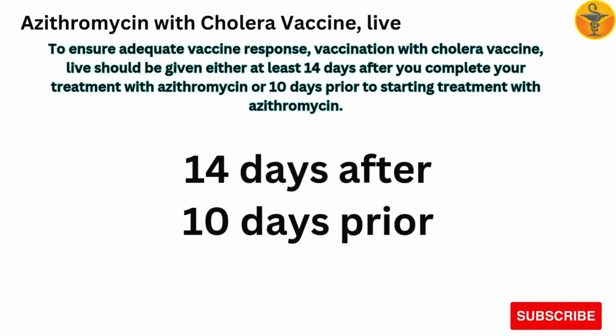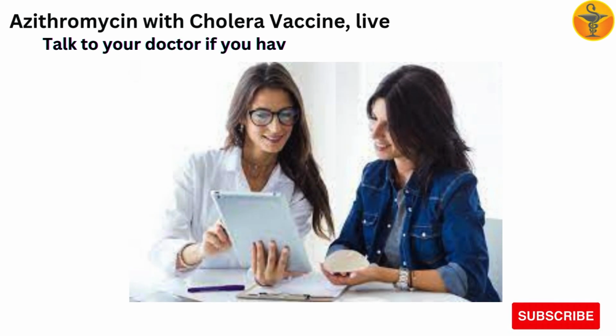To ensure adequate vaccine response, vaccination with cholera vaccine, live should be given either at least 14 days after you complete your treatment with azithromycin or 10 days prior to starting treatment with azithromycin. Talk to your doctor if you have any questions or concerns.